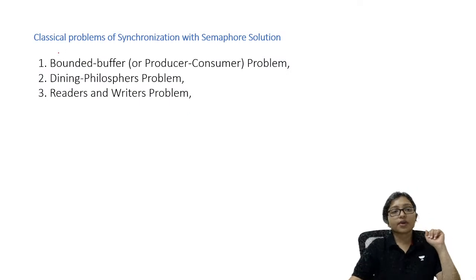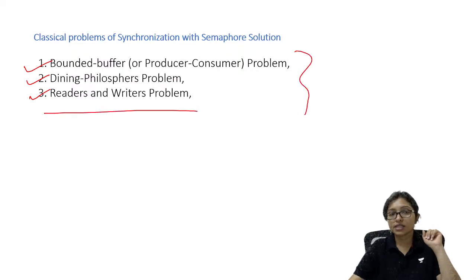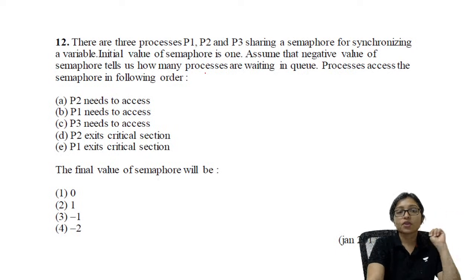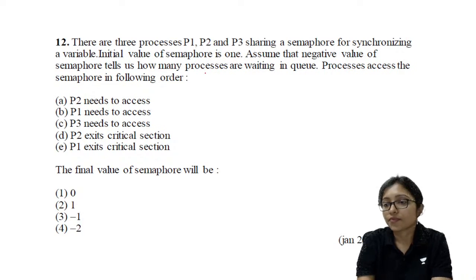So now here you can see the bounded buffer problem, the dining philosopher problem and the reader-writer problem. These are some classical problems of the semaphore. You have to remember these classical problems. I am not going into the detail. Now do this question of semaphore.